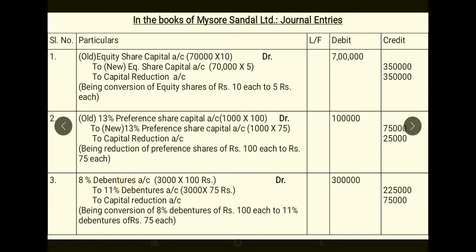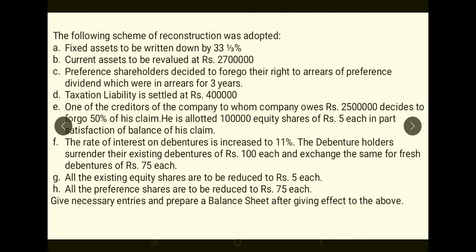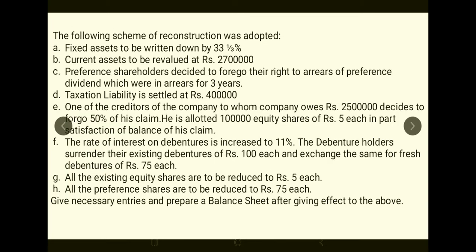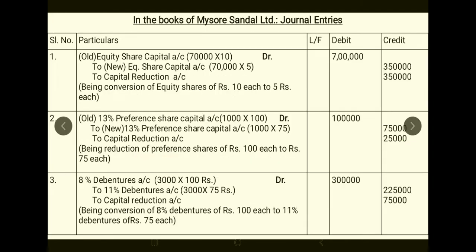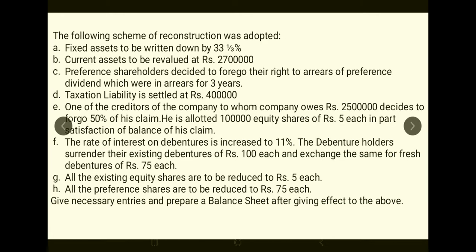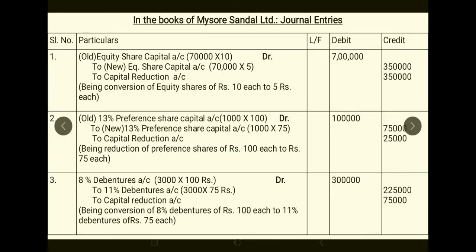Next, for debentures, you had an adjustment. So rate of debentures have increased to 11% from 8%. 8% debentures have become 11% debentures now, and debenture holders are surrendering their 100 rupees debenture in exchange for fresh 75 rupees debenture. So it is 8% debentures account debtor, 3,000 into 100 rupees, 3 lakhs. It is given in the balance sheet. 3 lakh rupees is 8% debentures. 100 rupees is the value of each debenture. They are surrendering their existing debentures of 100 rupees each. So it is 3,000 into 100 rupees, 3 lakhs.